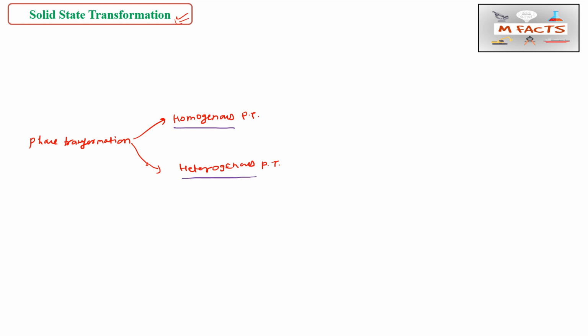Examples of homogeneous phase transformation are spinodal decomposition and the next one, order disorder reaction. Once we complete this flow sheet, we will compare these things with our revised syllabus to understand what we are covering under this topic.